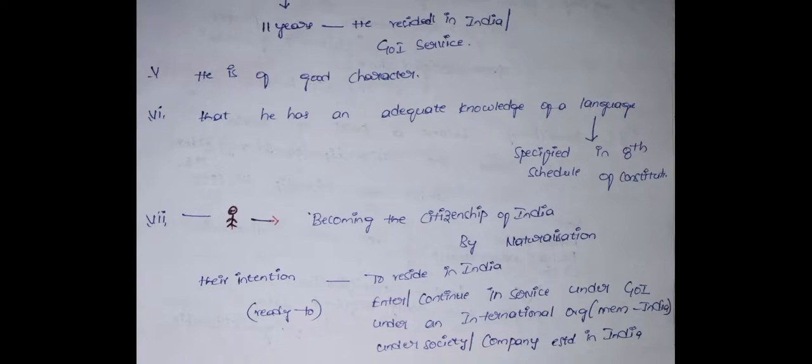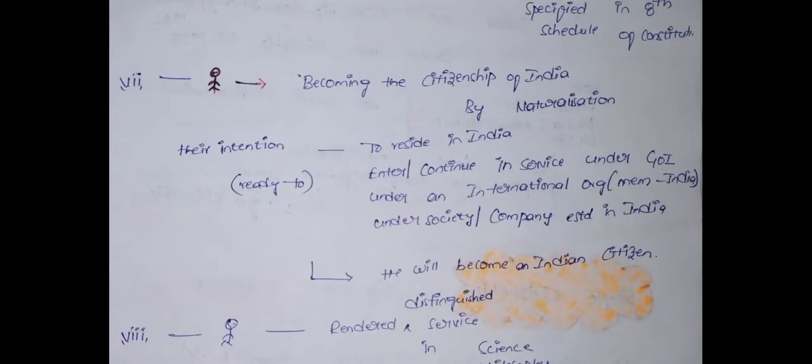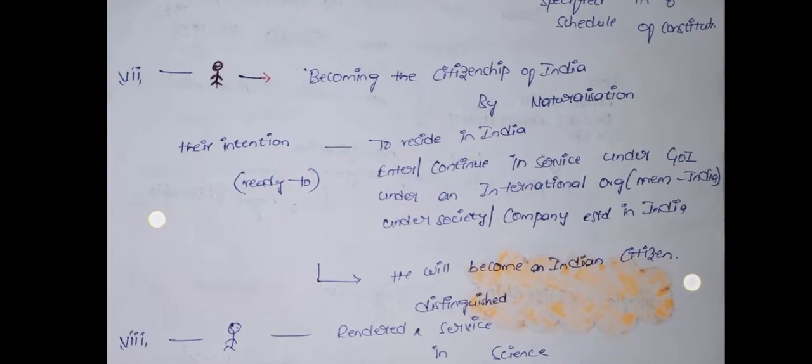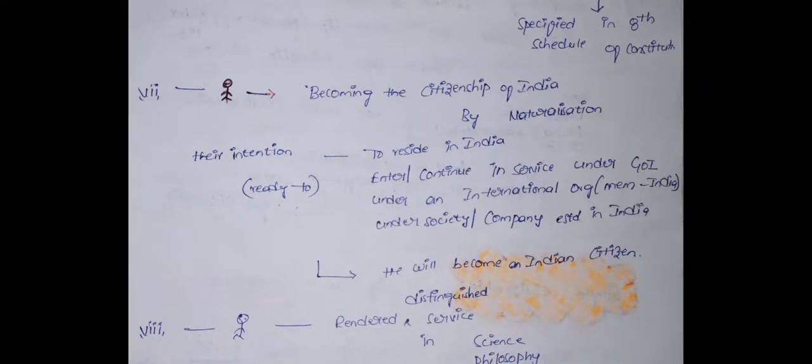Such a person will also become an Indian citizen by naturalization, if his intention is to reside in India or continue in service under the government of India or an international organization, or if he is a member of an international organization. If he wants to work under a society or company established in India, he will also become an Indian citizen by naturalization.